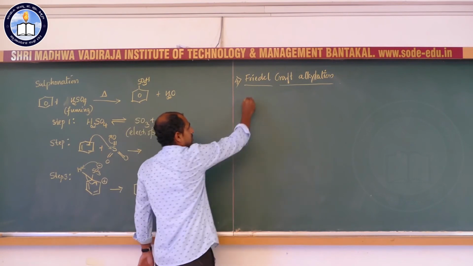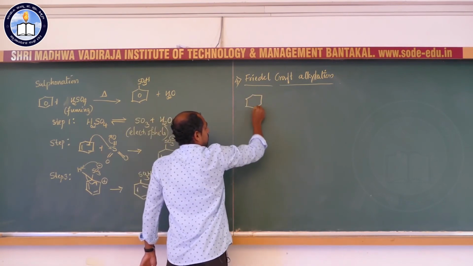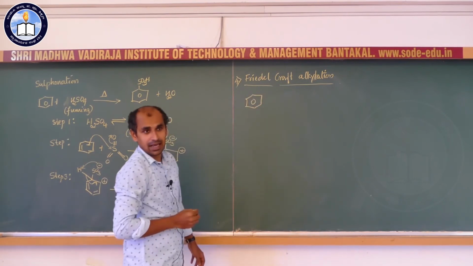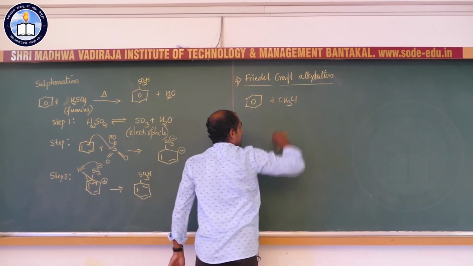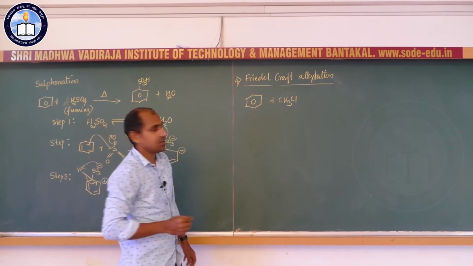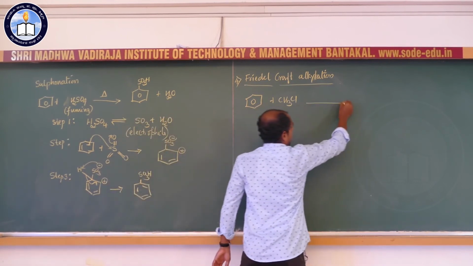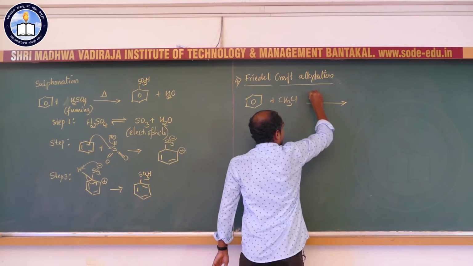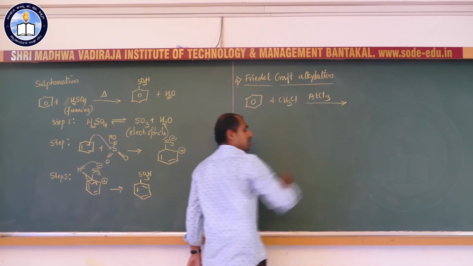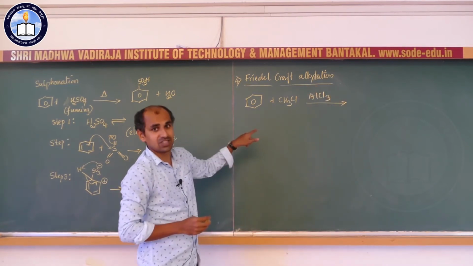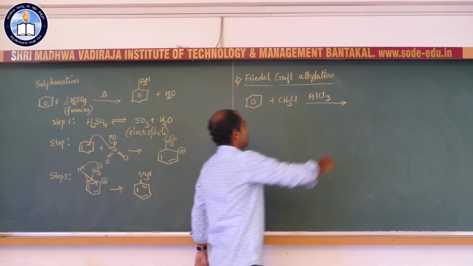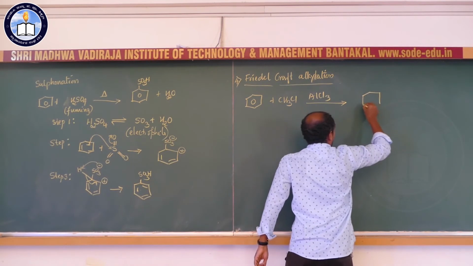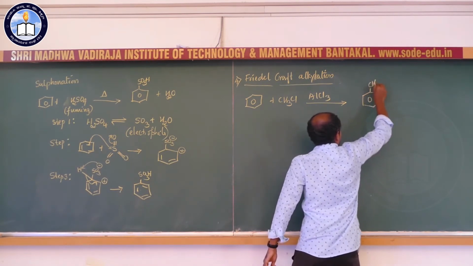Here benzene reacts with an alkyl halide, say for example CH3Cl, which is an alkyl halide. So benzene reacts with the alkyl halide in the presence of anhydrous aluminium chloride as a catalyst, and we get the corresponding alkylated benzene.